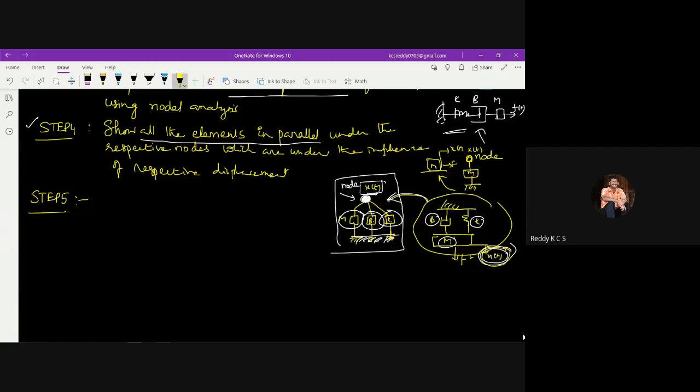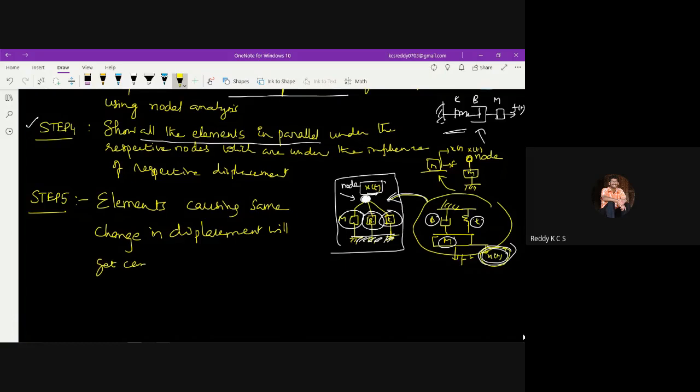Suppose in between the nodes, if you have the same displacement, then you need to show it in parallel between nodes. That is also what we discussed with the example. Elements causing the same change in displacement will get connected in parallel